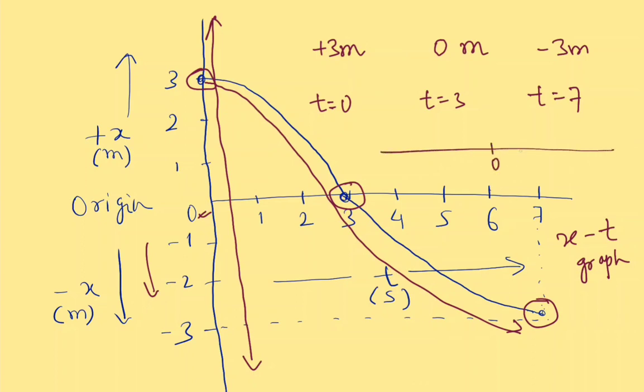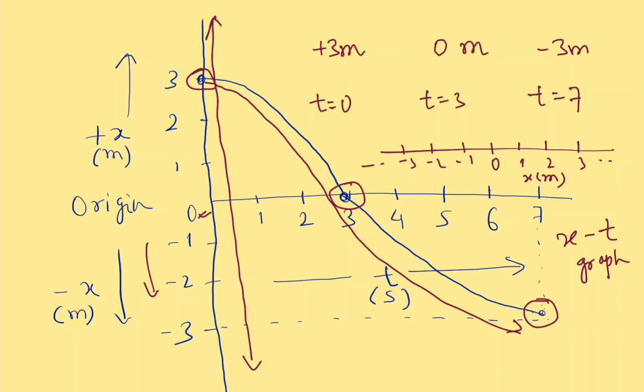This is the origin, 1, 2, 3, and so on, minus 1, minus 2, minus 3, and so on. This is the x. Now after looking at the information in this graph, we are trying to visualize the actual motion on an x-axis.